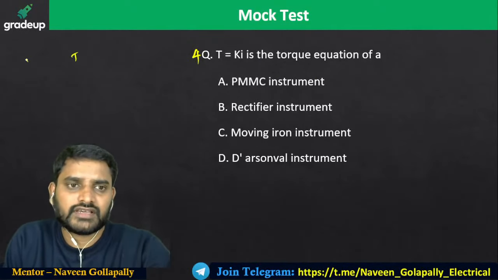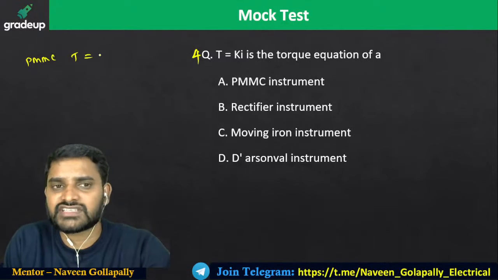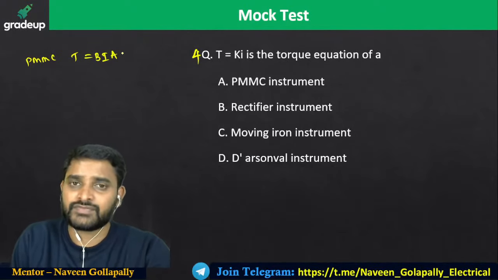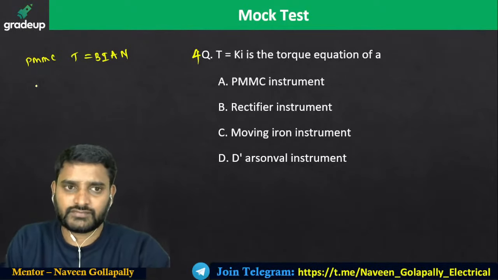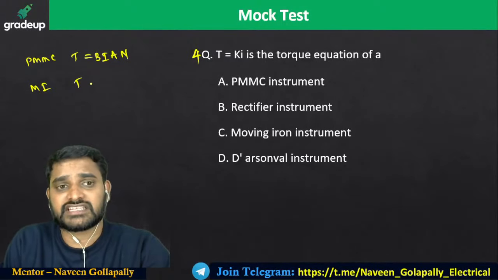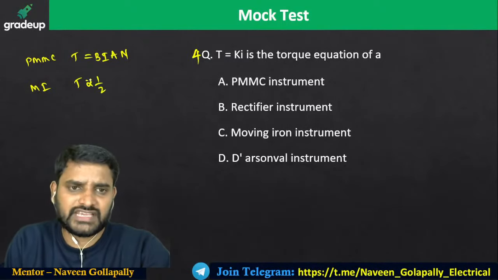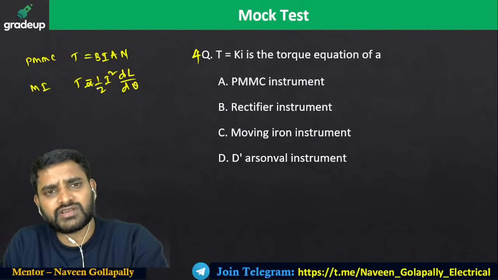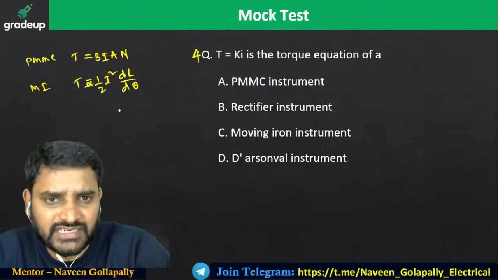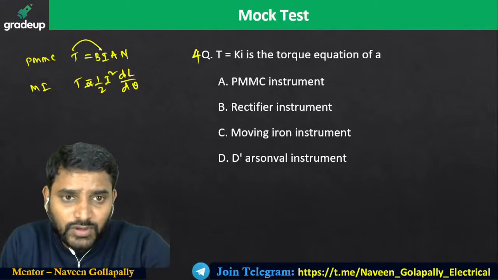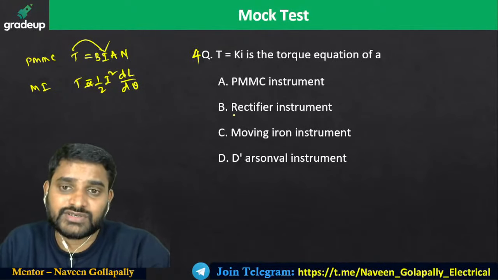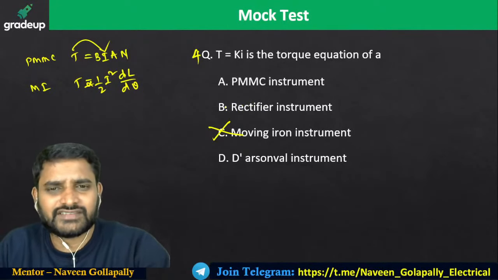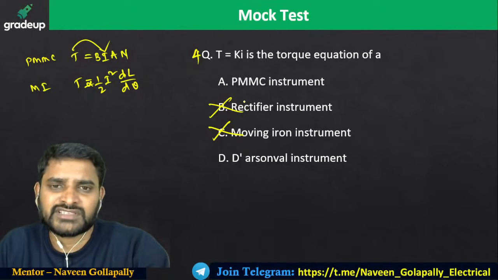If you see a PMMC instrument, the torque equation is generally flux density, current flowing through the conductor, area of cross section of the conductor, and number of turns on the coil. If you see the moving iron, the deflection torque is proportional to half I square into dL by d theta. For electrodynamometer also you get I square into dM by d theta. Here torque is proportional to just I, not the square of the current. So definitely the moving iron instrument is not going to be the answer. And the rectifier type instrument is going to be an RMS indicating meter anyhow.